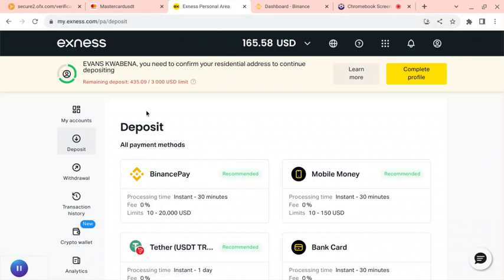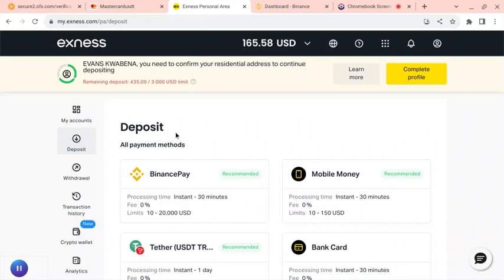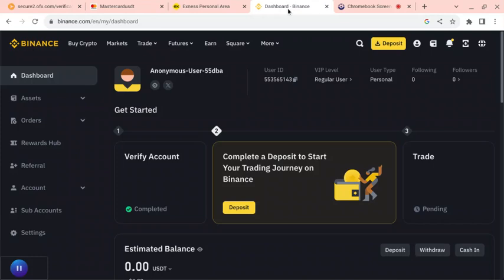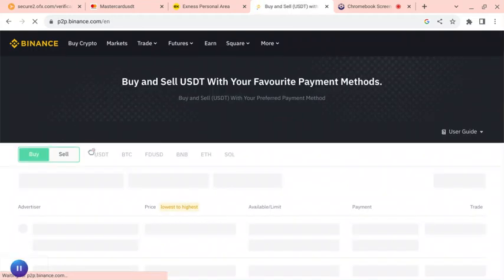When I transfer the money from here to Binance, they will not charge me any fee, because depositing or withdrawing money from Exness to any platform is free. So you will withdraw the money from Exness to Binance. I hope you're following. Then you go to trade and you go to P2P. You see, then you choose USDT.